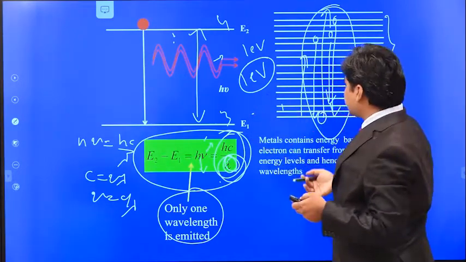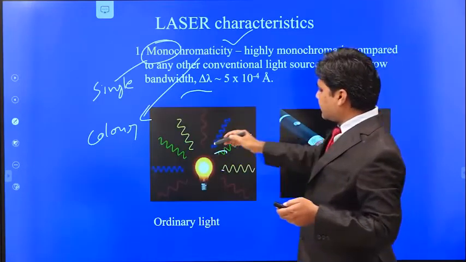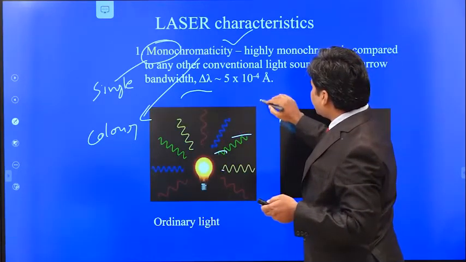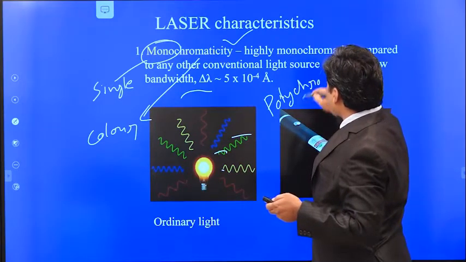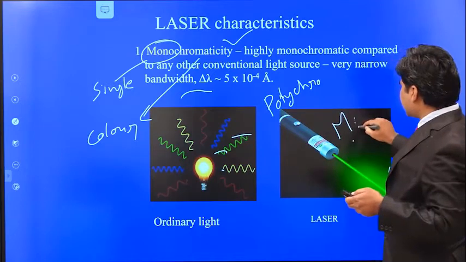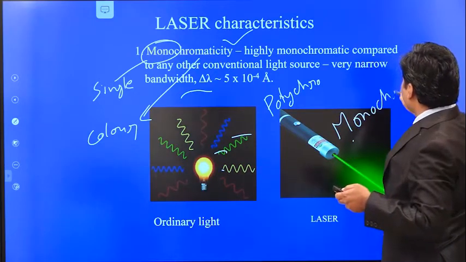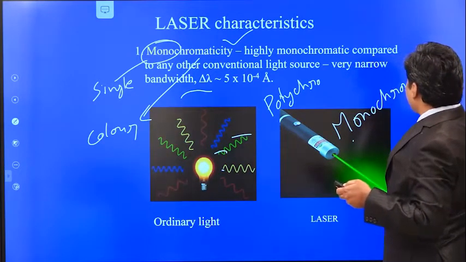So in case of ordinary light we can get polychromaticity, but in case of laser light you can get monochromaticity.